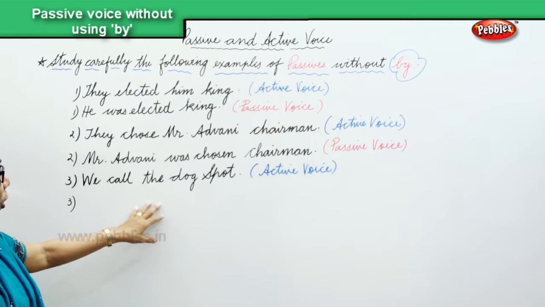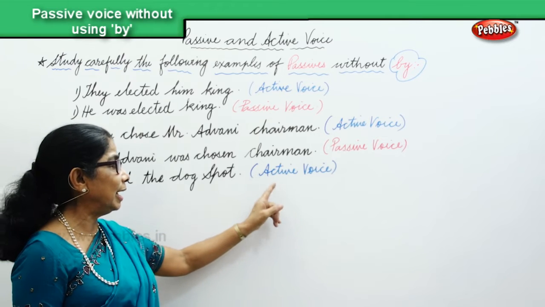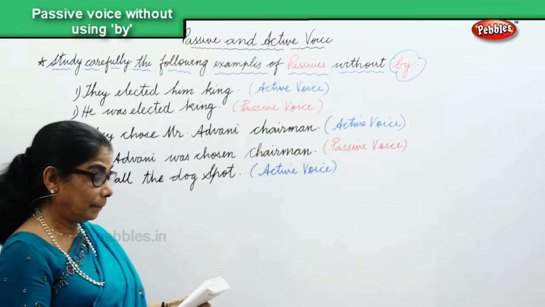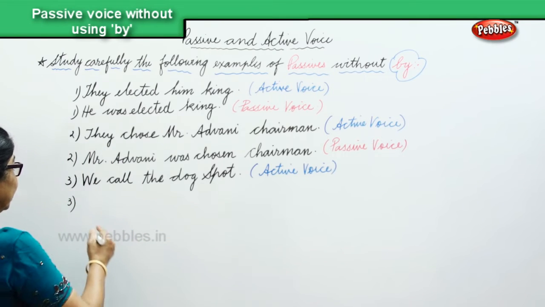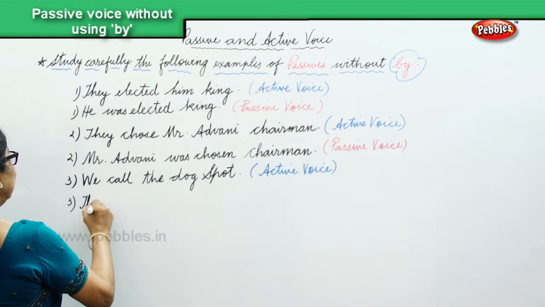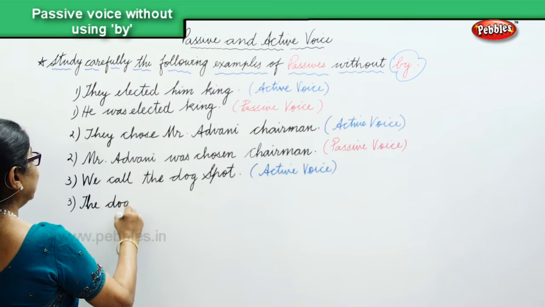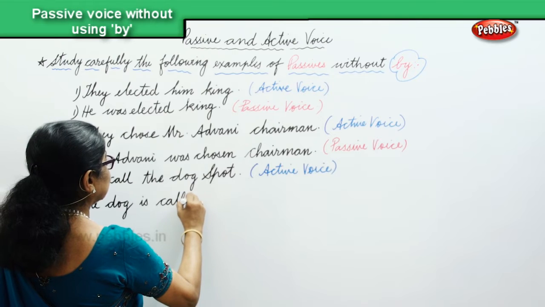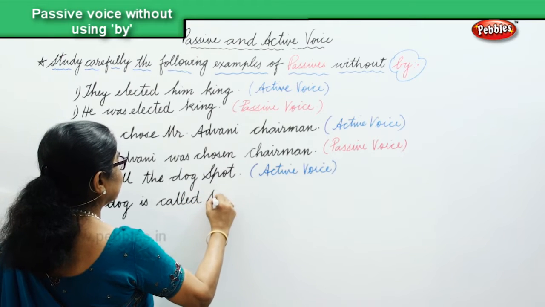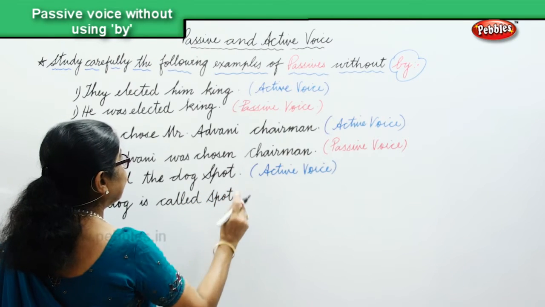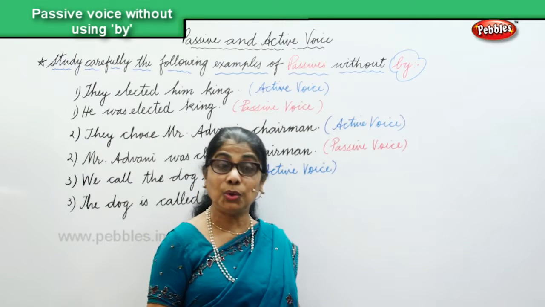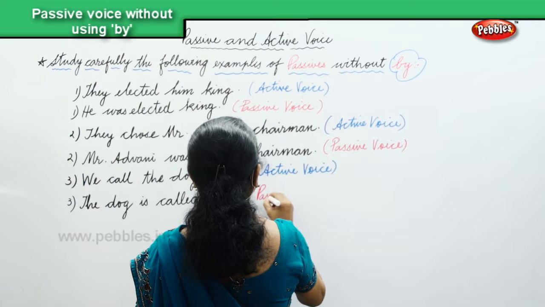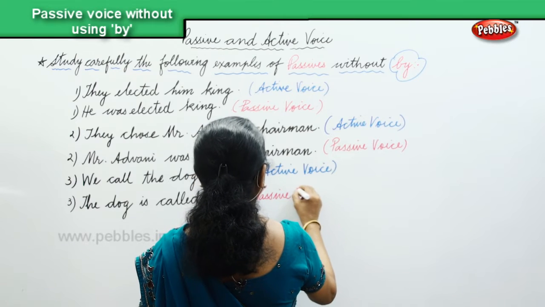We call the dog Spot, that's the active voice, and we are going to change this active voice into passive without by. Okay, so the dog is called Spot. That's in the passive voice without using by.